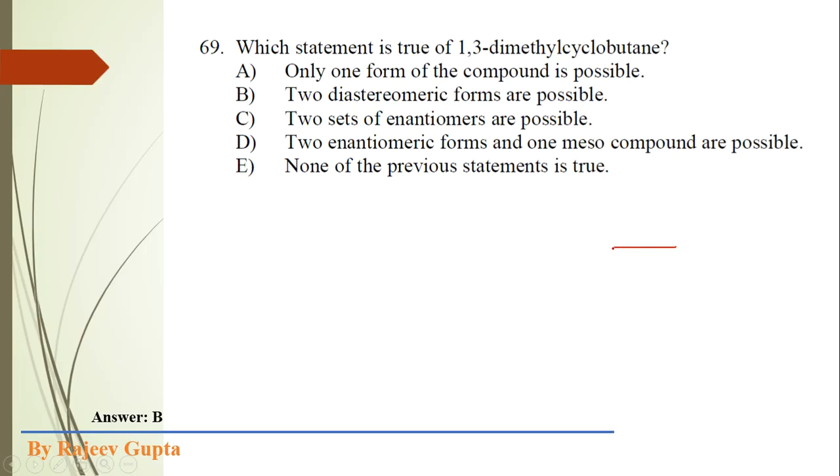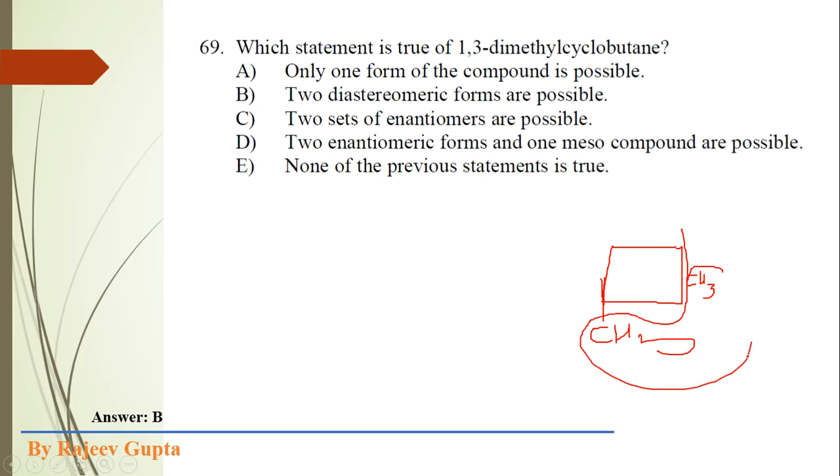See, I am drawing the structure of this compound. This is cyclobutane carbon skeleton, and 1 and 3 at one position. Suppose I am adding this methyl group. Now here I am adding this methyl group. Now we can form two geometrical isomers.